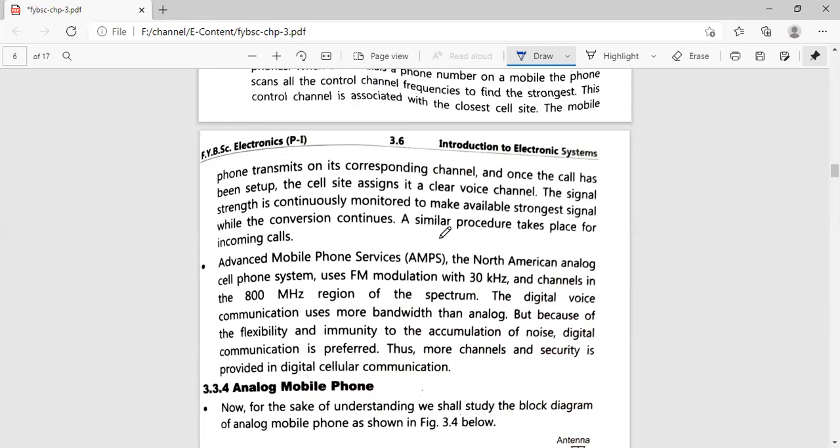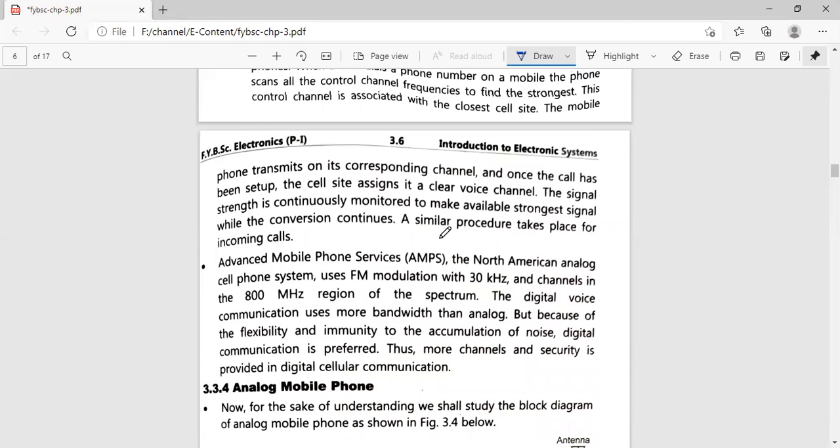The digital voice communication uses more bandwidth than the analog. So whatever the type of communication, that decides the bandwidth which is used. If you are using digital voice communication, then you will require a large bandwidth, and if you are using analog communication, then you will probably need a smaller bandwidth. But because of the flexibility and immunity to the accumulation of noise, digital communication is preferred.